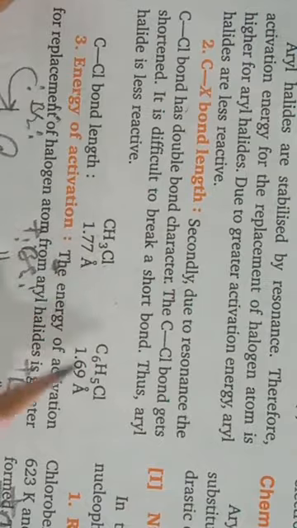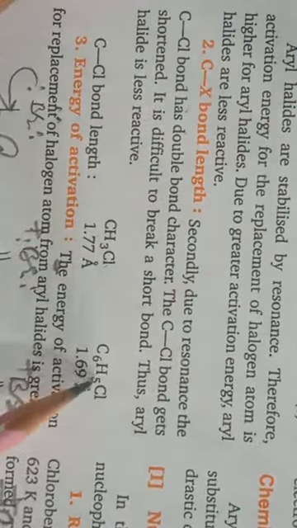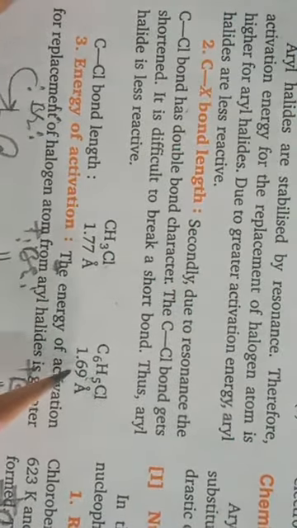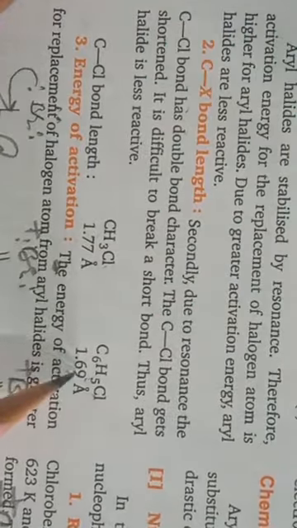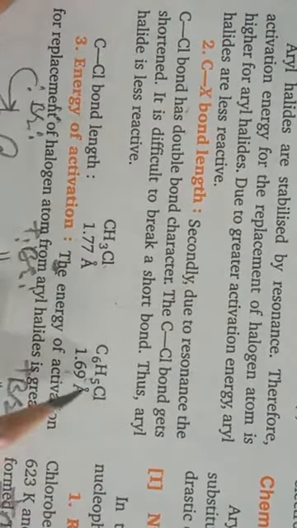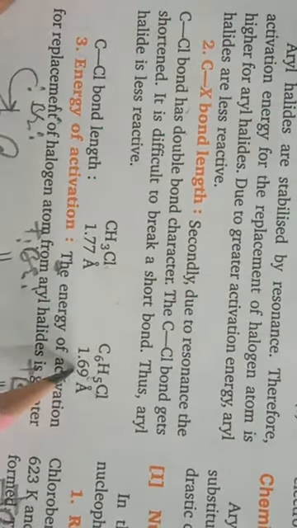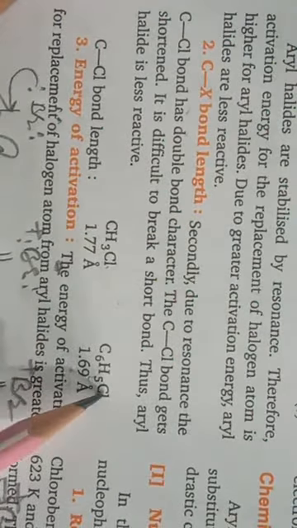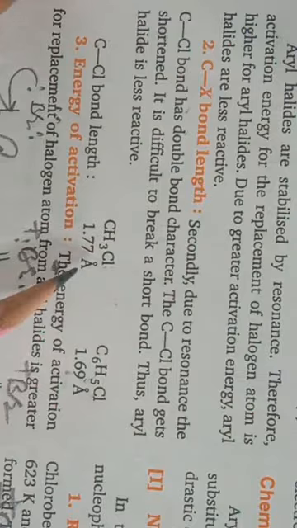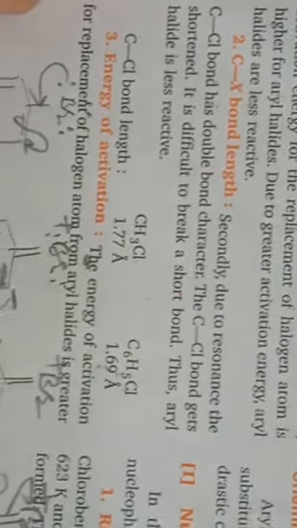Less bond length means more bond strength and more bond dissociation energy. Due to more bond dissociation energy, aryl halides are comparatively less reactive than alkyl halides.